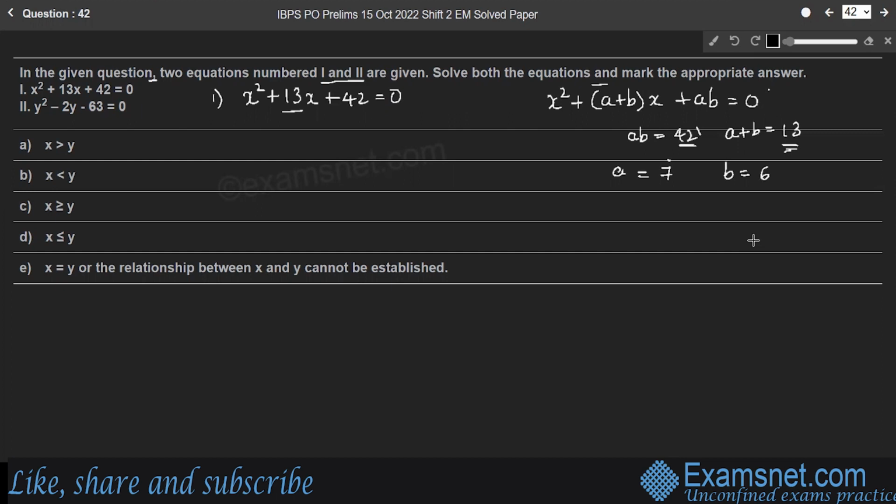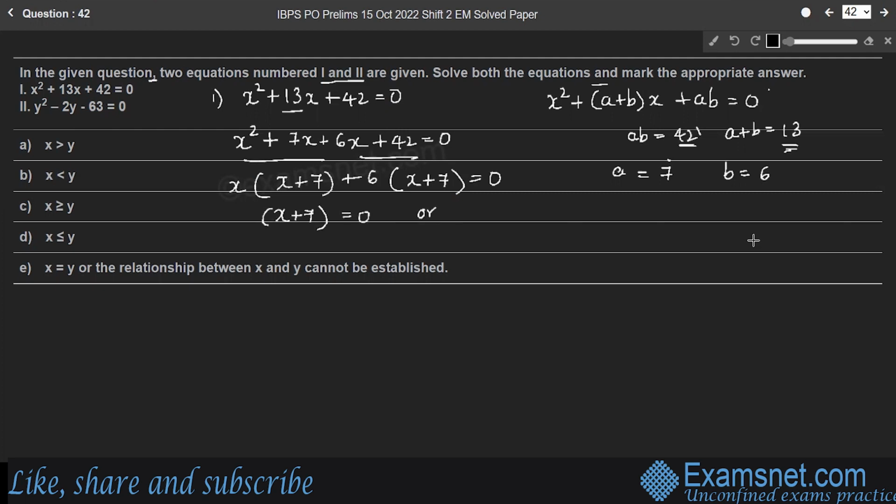Now split the middle term 13x: x square plus 7x plus 6x plus 42 is equal to 0. Take x common in the first two terms, into x plus 7, plus 6 is common in the last two terms, into x plus 7 is equal to 0. Therefore, either x plus 7 is equal to 0 or x plus 6 is equal to 0. Therefore, we have two values for x, minus 7 or minus 6.